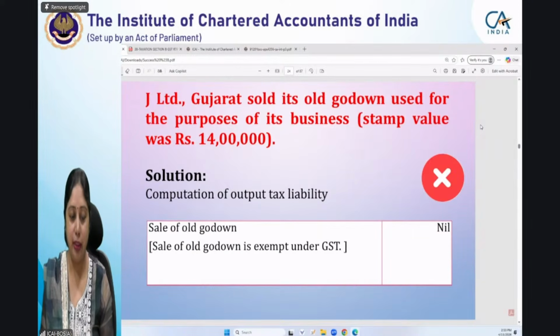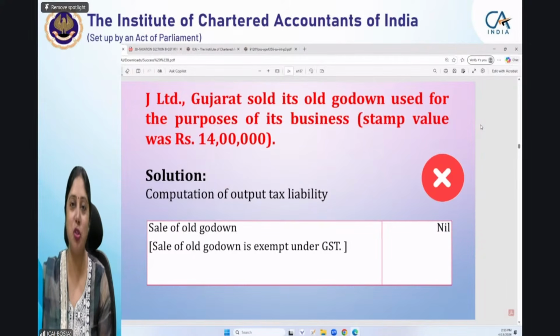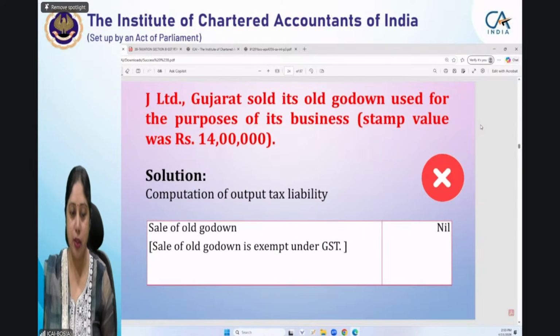Now, some of you might get into the provisions of reversal or something. Don't go into that. Simple, you know that for the old godown which has been sold, whether GST is payable or not, that you know. Now tell me why this presentation is wrong.